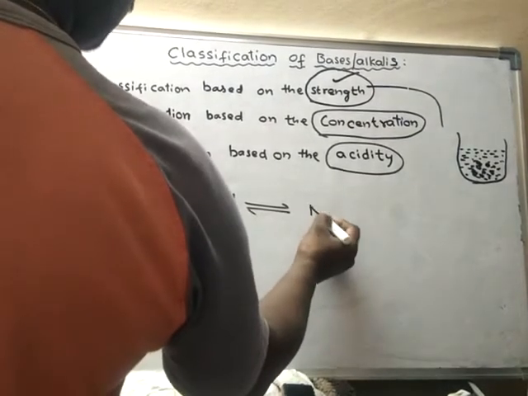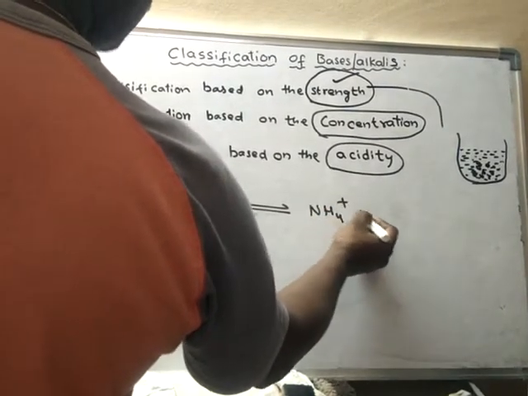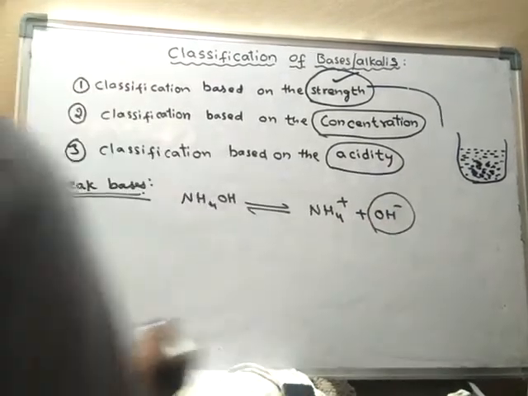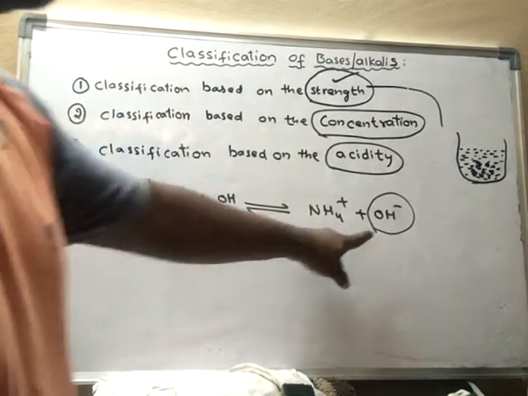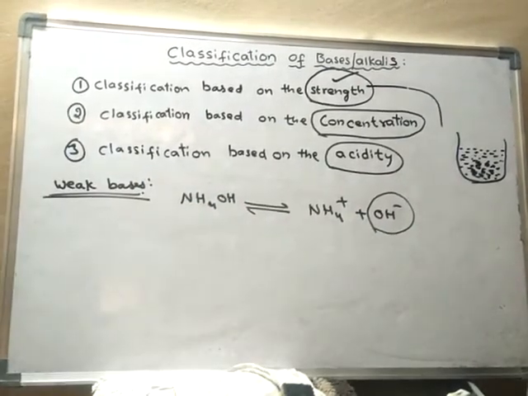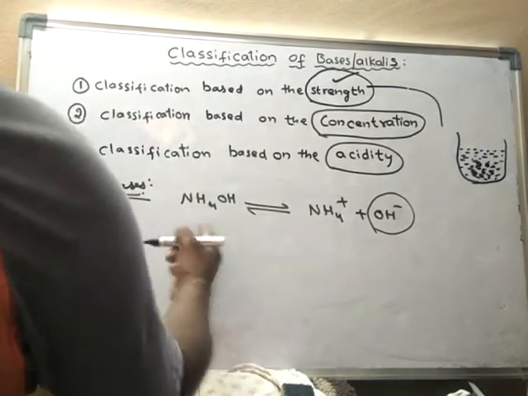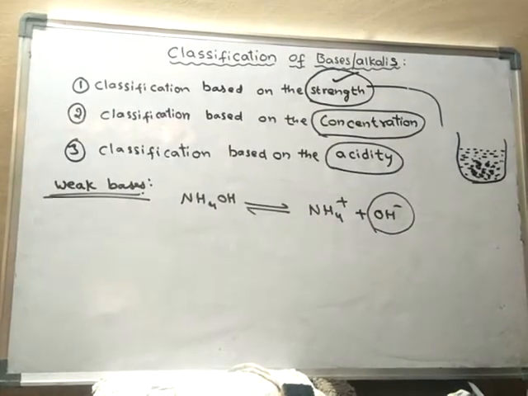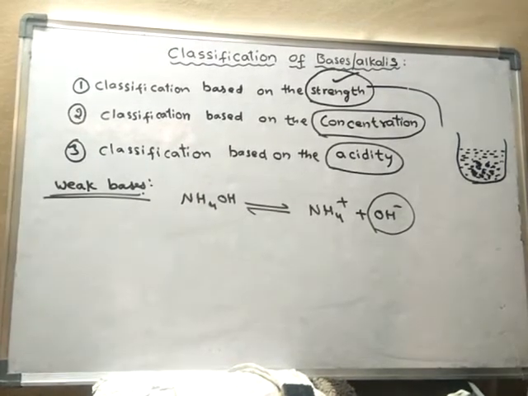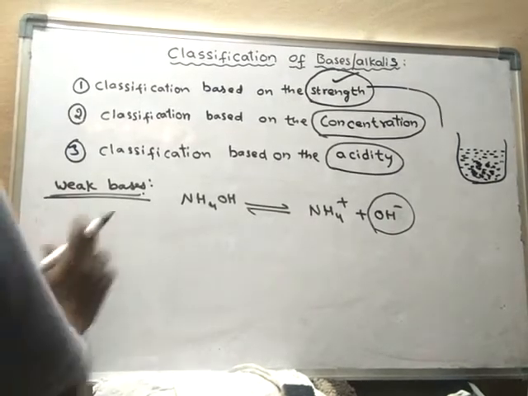So it produces NH4 plus and OH minus ions. But the OH minus ions produced are very less in number. Hence it is said to be a weak base, or a weak alkali.